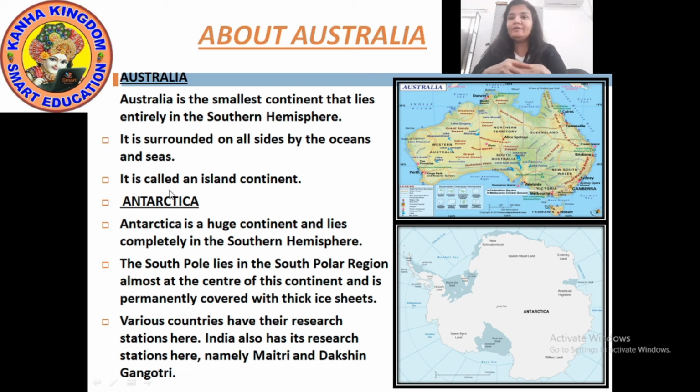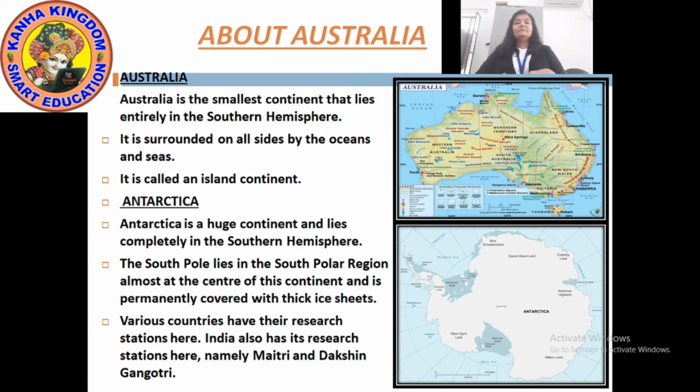And the last continent is Antarctica. Antarctica is a huge continent that lies completely in the southern hemisphere. The South Pole lies in the South Polar region, almost the center of this continent, and is permanently covered with a thick ice sheet.